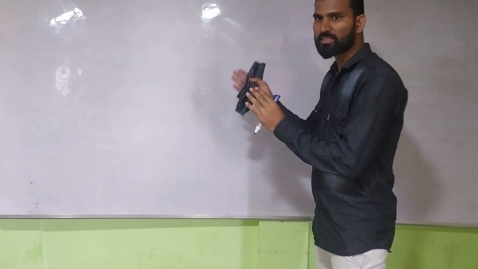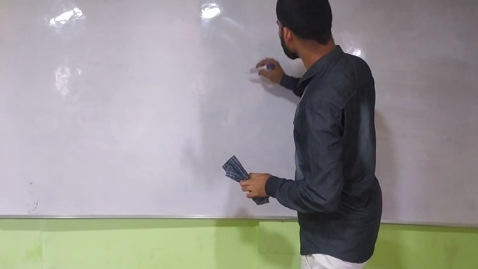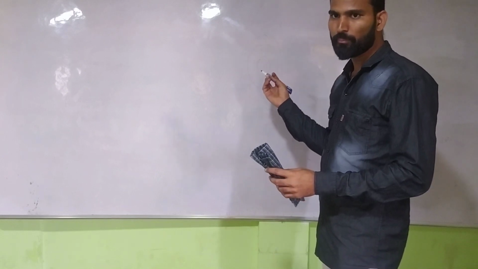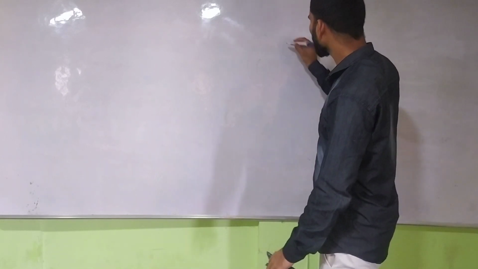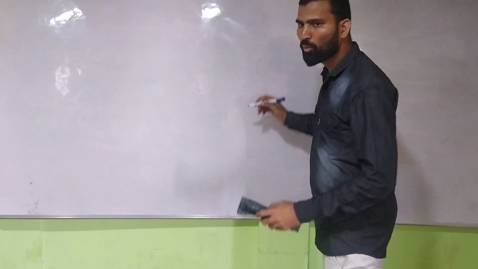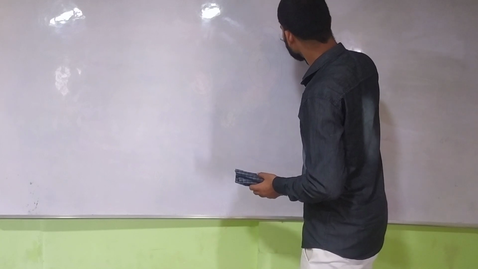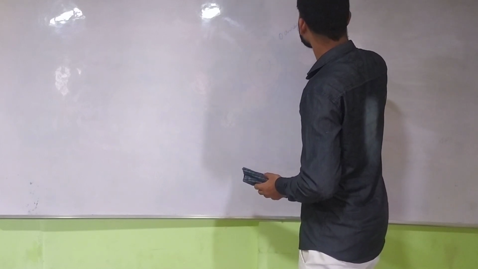So when the subshell number increases, the electron energy also increases. Understood? And they move in their subshells with a certain angular momentum.